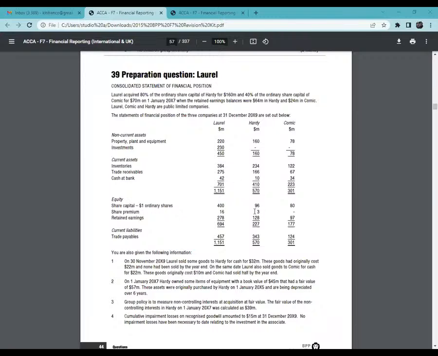Can you kindly confirm that now you have understood? Before I continue, please confirm. I get it now. It's acquisition of subsidiary, not asset.